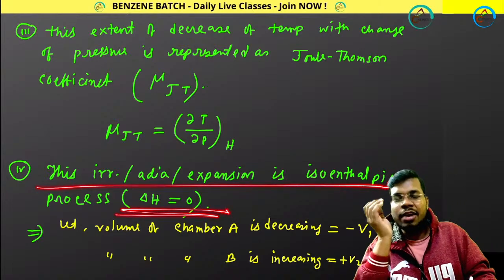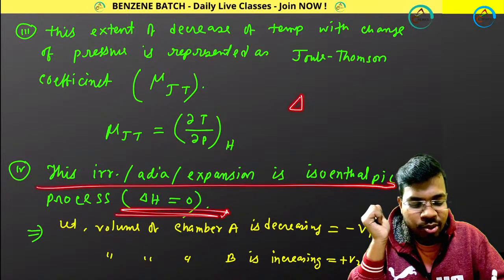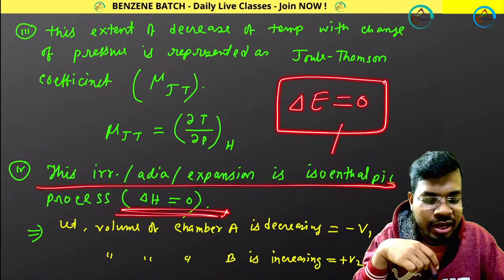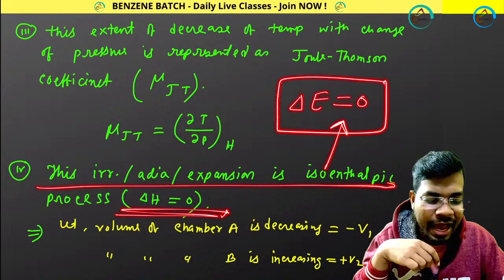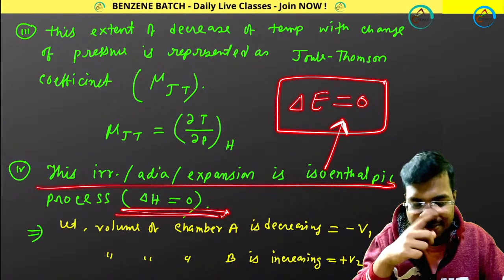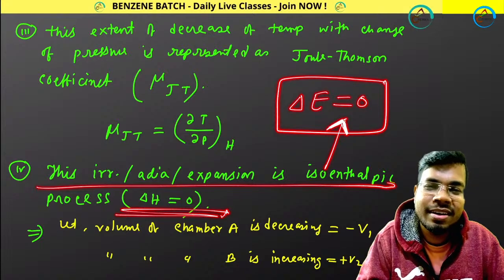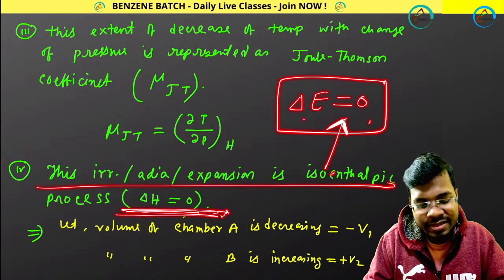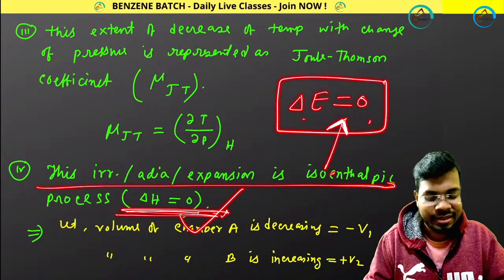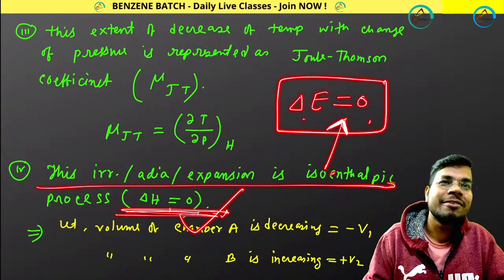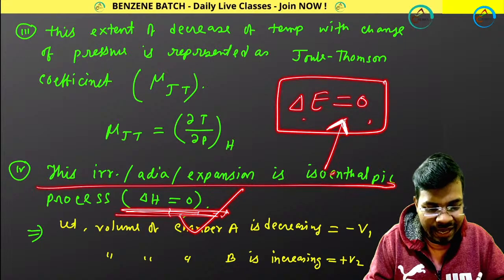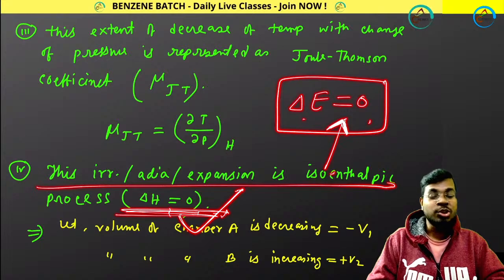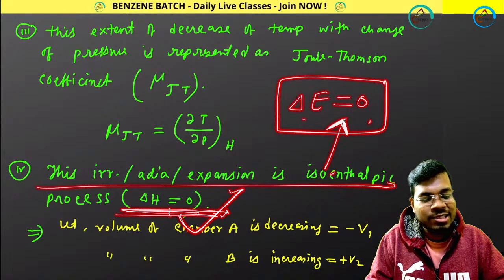Then I told you that in this process, the Joule-Thomson experiment is an isoenthalpy experiment. So guys, can you tell me which experiment is called an isoenergetic experiment? Isoenergetic means delta E will be 0. Here the Joule-Thomson experiment is isoenthalpy, that means delta H equals 0. Okay, Akash, very good. Joule's experiment is called the isoenergetic process.